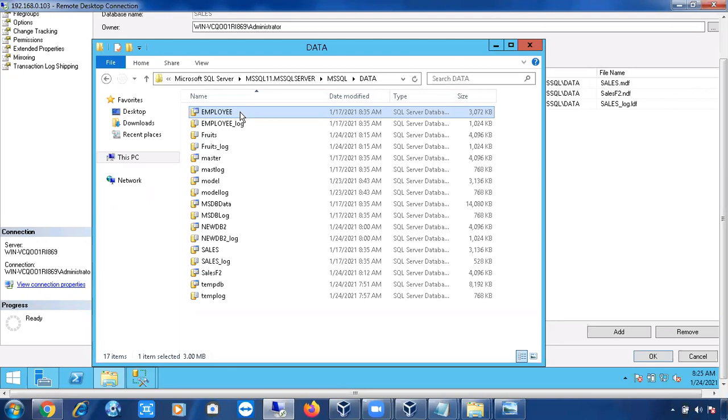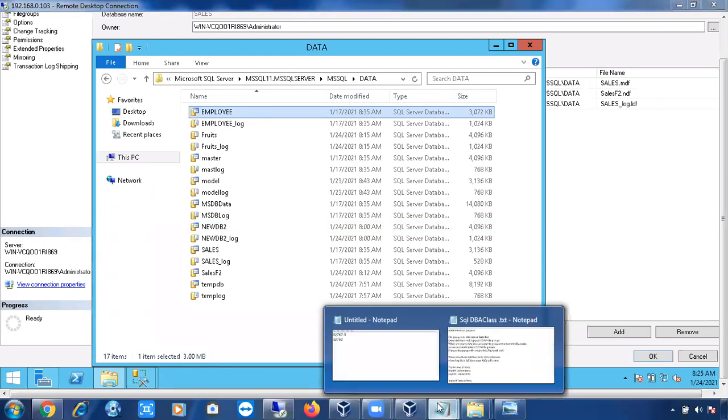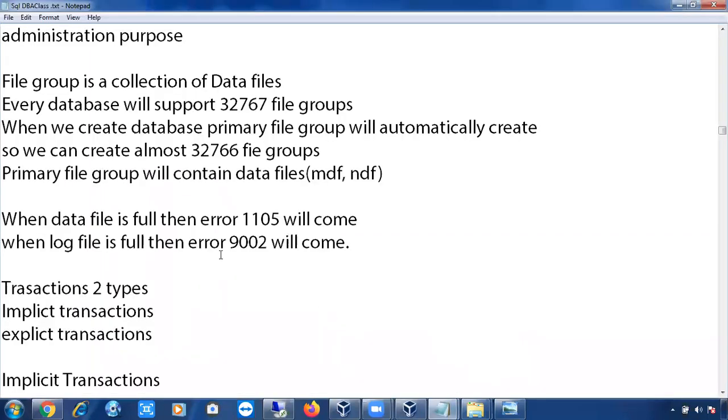For every error in SQL Server there is a number. For the data file full error, the error number is 1105. If the log file is full, you will get one more error, called 9002. If the log file is full, you will get the 9002 error. If the data file is full, you will get the 1105 error.